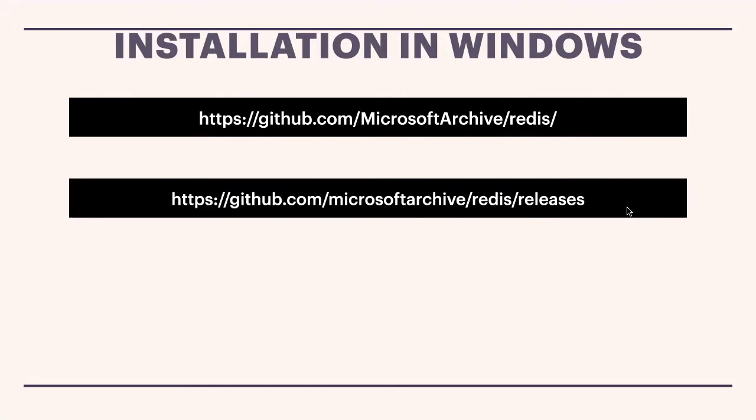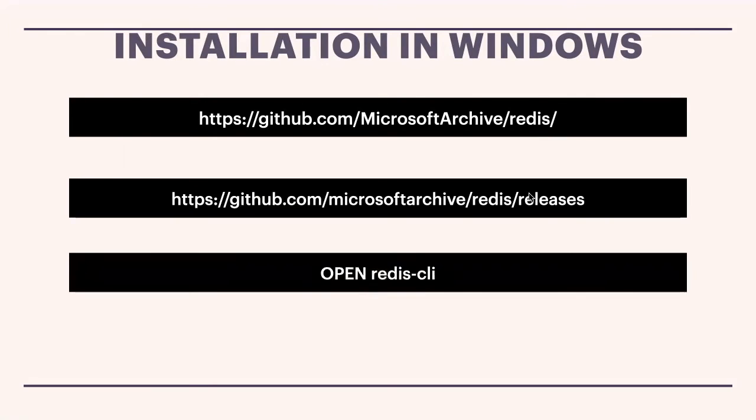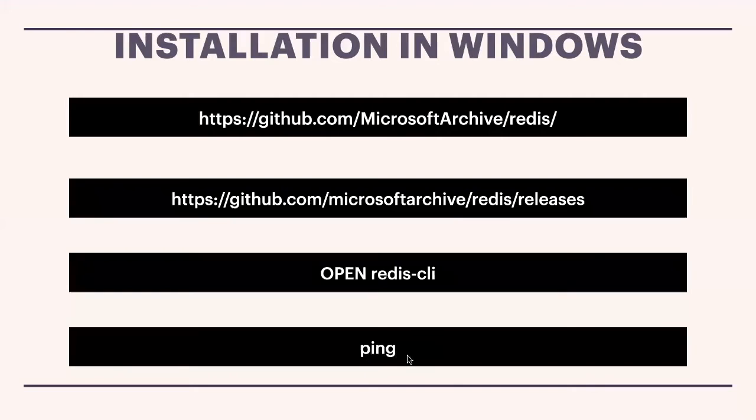When you go to this link, you click that releases link, then automatically there is an MSI file, .exe file there. You can install it, then open the Redis CLI file, which is there once you install it. Automatically it will show you. I will show you screenshots also of how to install it. And the next one is you have to enter the command called ping in the command prompt. And when you get the answer pong, that means your Redis is installed successfully on your computer. When you say ping, you will get the answer pong. So that means you are successfully done.